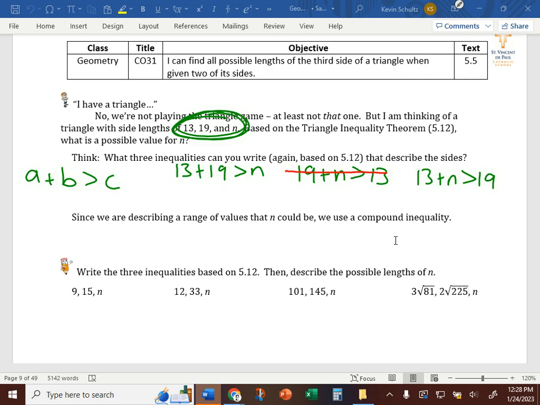Again, I'll repeat why it's useless: 19 is already greater than 13. This gives us no information about what n could be. The other two, though, are helpful. This one we can write as 32 is greater than n, from 19 plus 13. And the other one, we can do a little inequality solving here: subtract 13 from both sides, and we know that n has to be greater than 6.